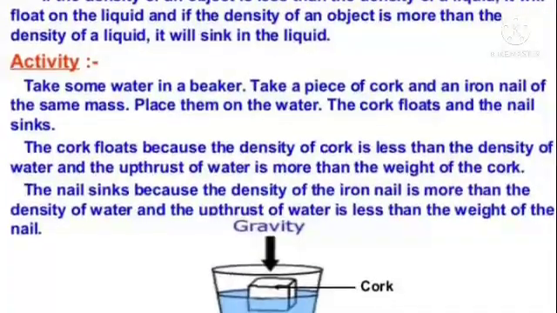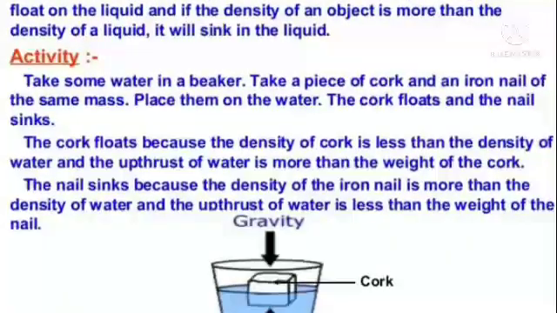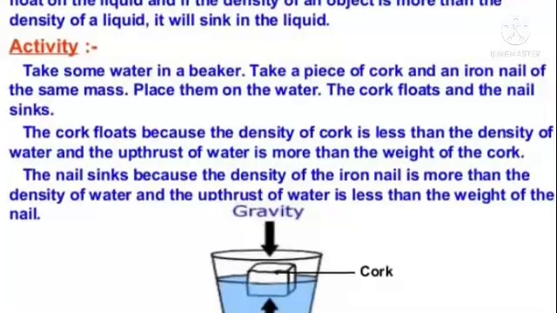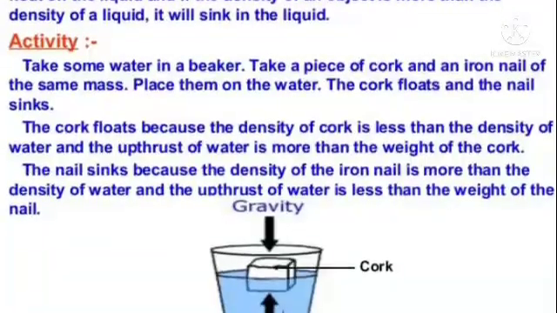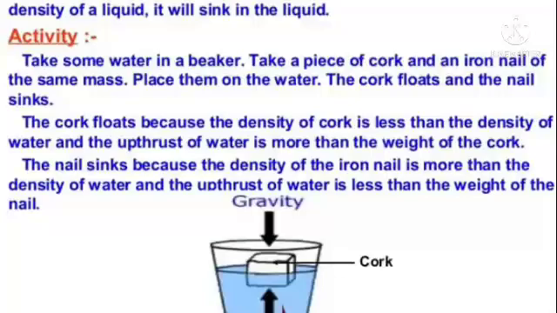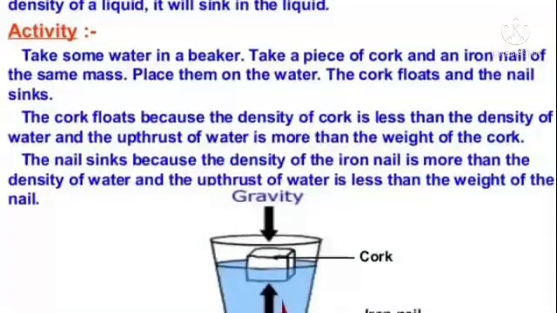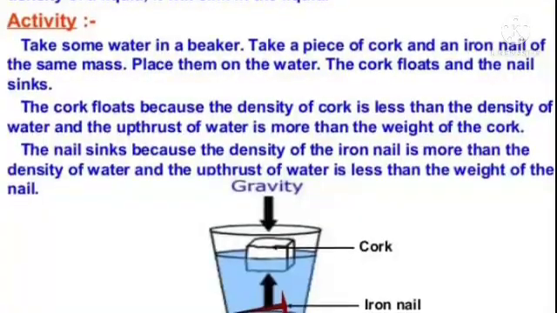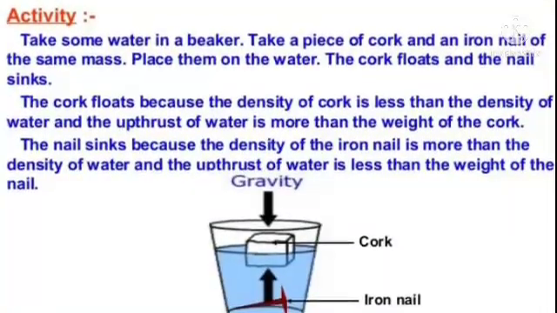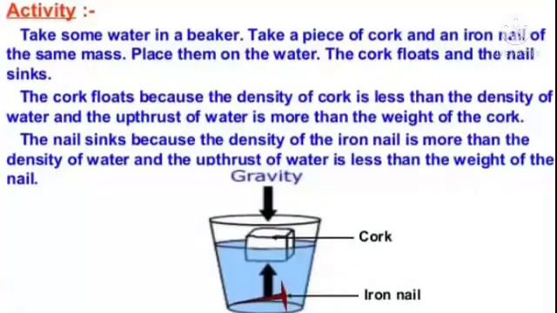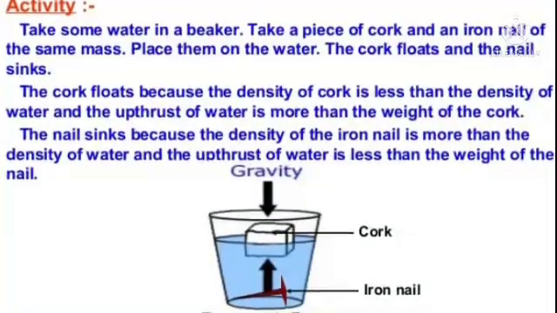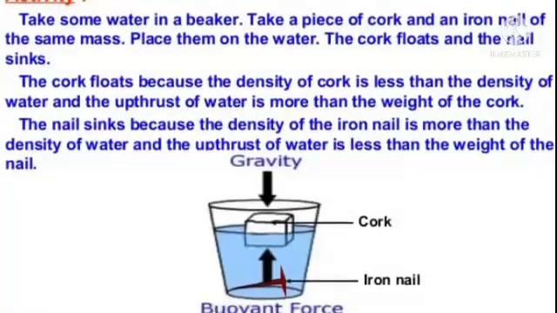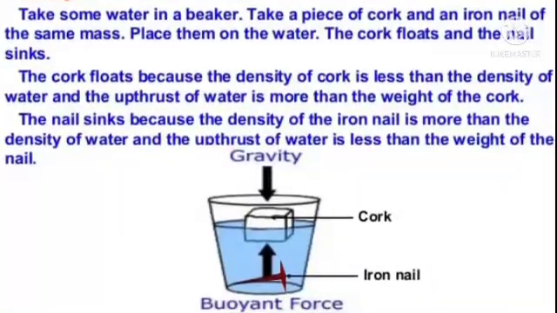Activity. Take some water in a beaker. Take a piece of cork and an iron nail of the same mass. Place them on the water. The cork floats and the nail sinks. The cork floats because the density of cork is less than the density of water, and the upthrust of water is more than the weight of the cork. The nail sinks because the density of the iron nail is more than the density of water, and the upthrust of water is less than the weight of the nail.